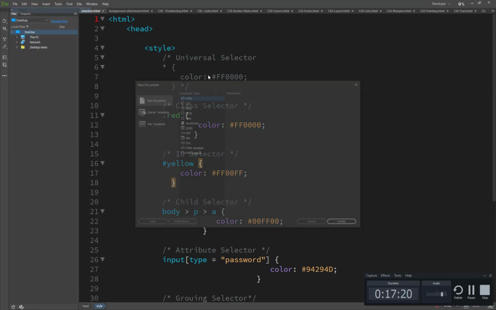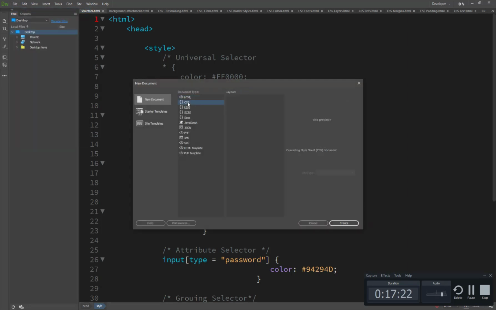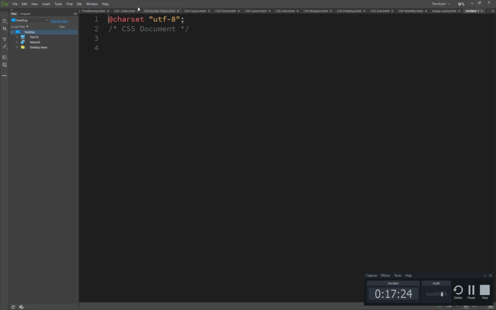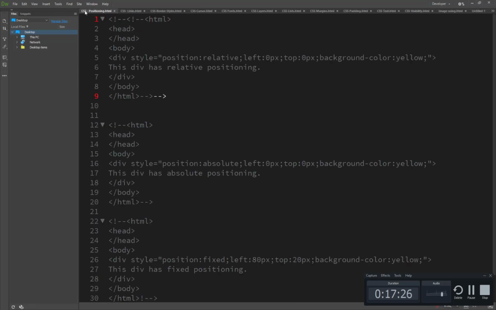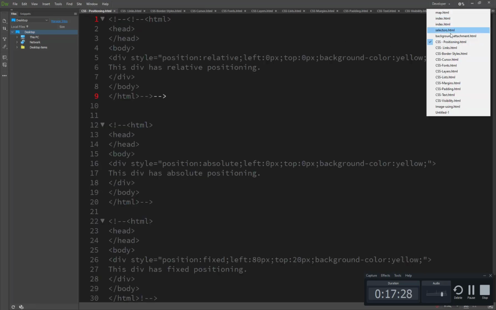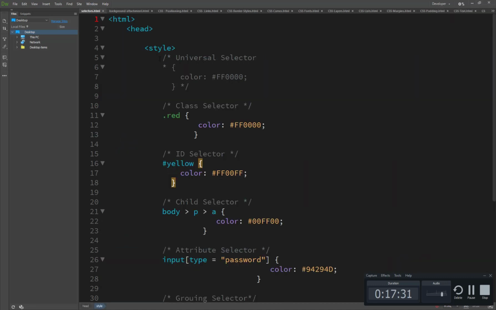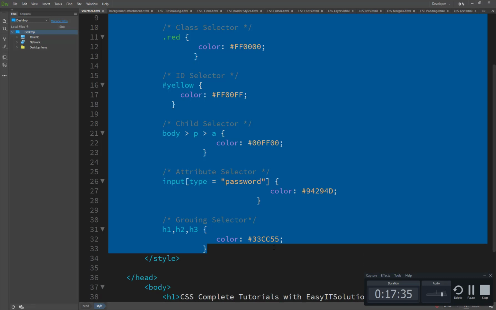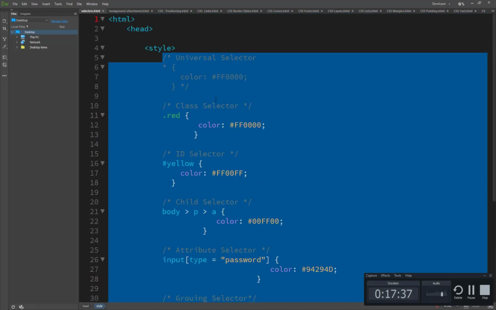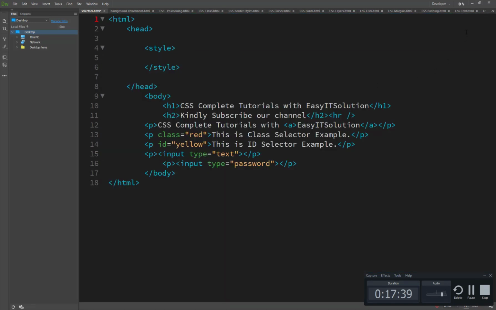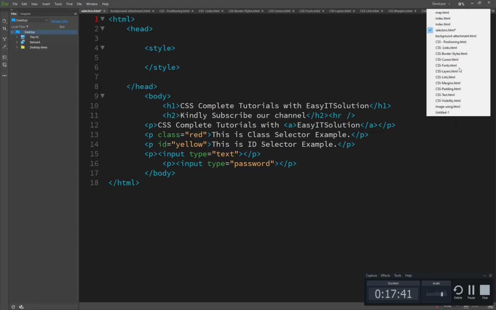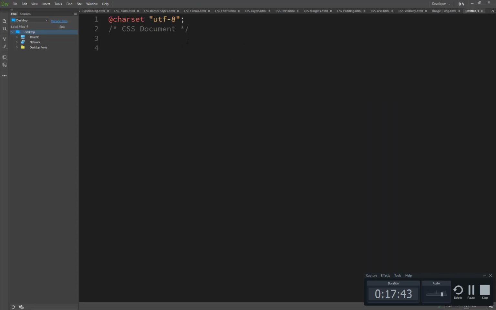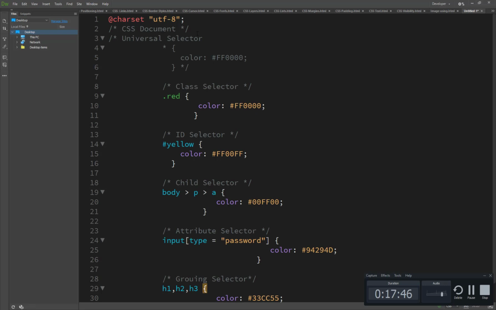We just create a new CSS file. Click on new CSS here, and then we copy this one. Cut this and paste it into our newly created CSS file here.